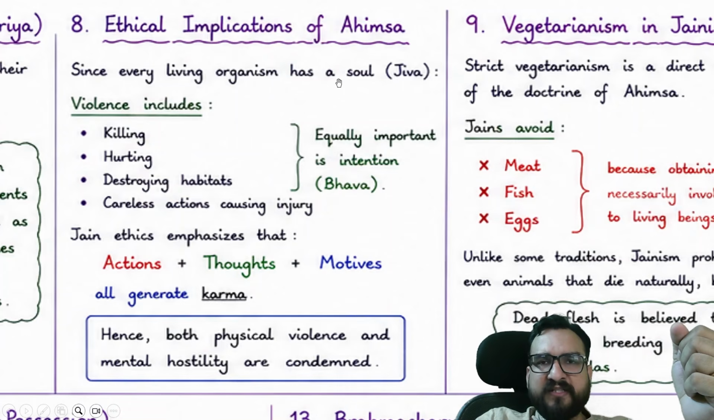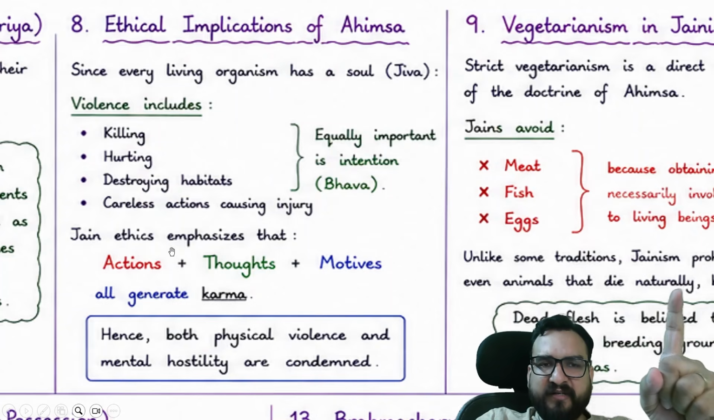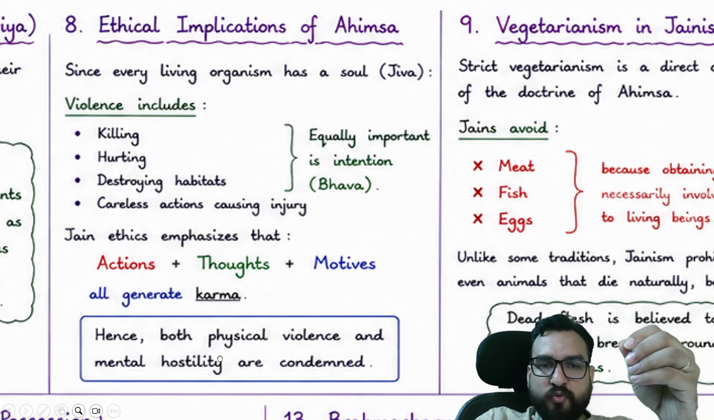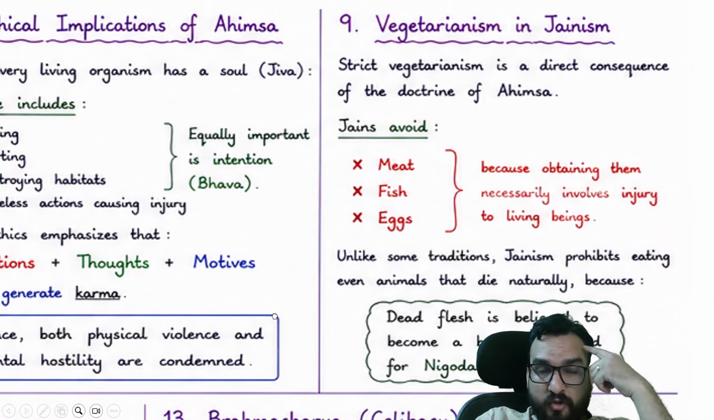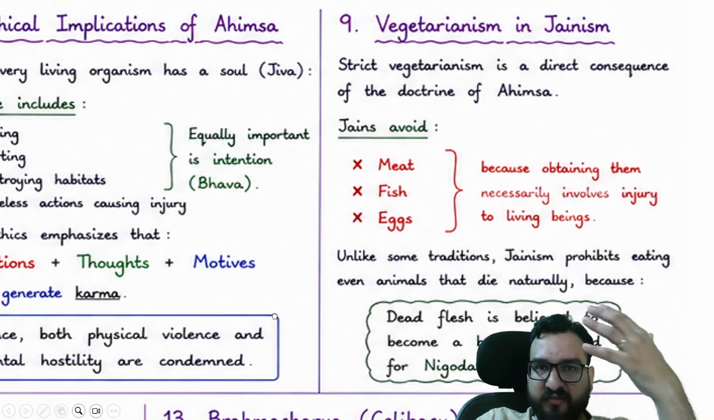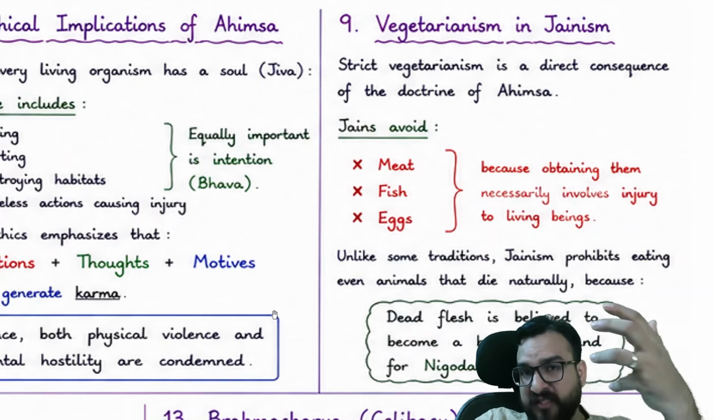Since every living organism has a soul, they believed in karma. Yes, they believed in karma. Actions, thoughts, motives, intentions all generate karma. Hence, both physical violence and mental hostility are condemned. Mental hostility in your head also, if you are thinking negatively, that will count as karma as well.